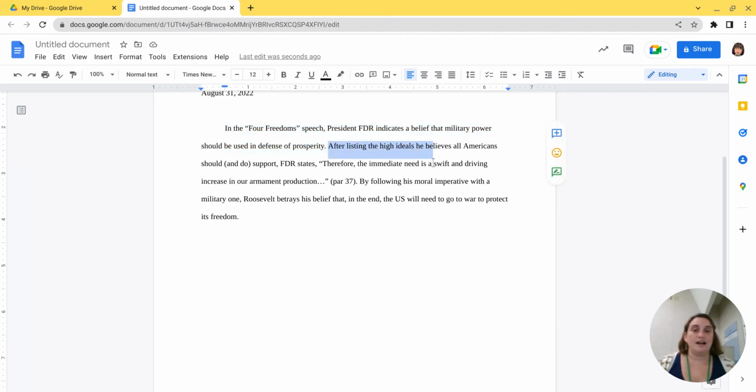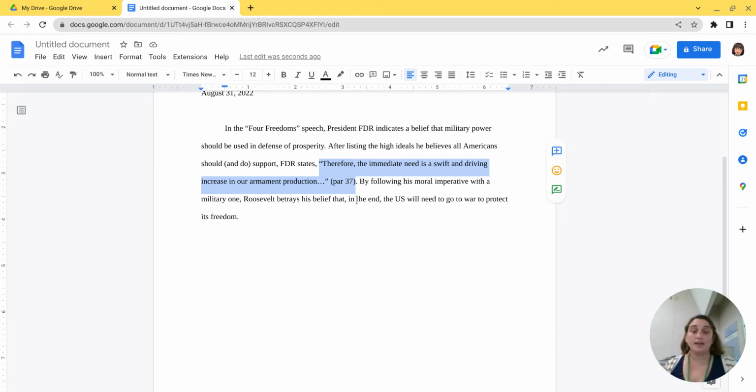Then we have our intro to the quote. After listing the high ideals he believes all Americans should and do support, FDR states, that's our introduction, because we don't want the quote sitting there by itself with no words of our own to couch it in. Then we have our quote. Therefore, the immediate need is a swift increase in our armament production, and that's from paragraph 37.